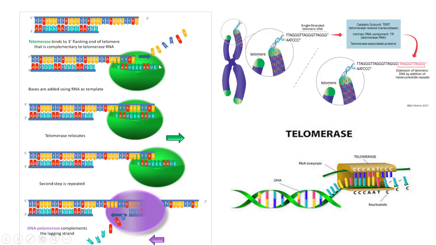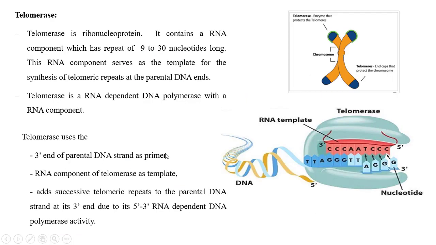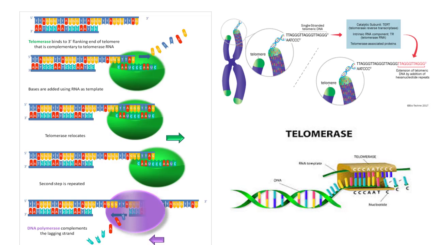Look at this, my friends: the telomerase acts as a template at first. Next it acts with DNA polymerization activity. Next the same telomerase acts as a primer. So this telomerase can act as a primer, can act as a template, and can act with polymerase activity. The three activities are done by the telomerase enzyme. The final gap is filled and the chromosome is completed by the telomerase activity.